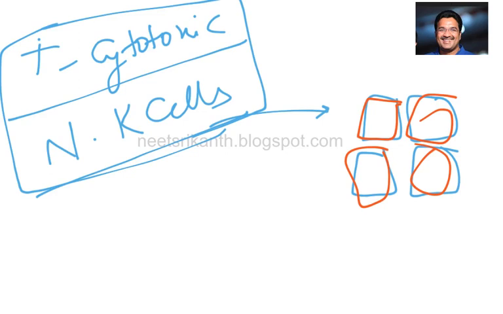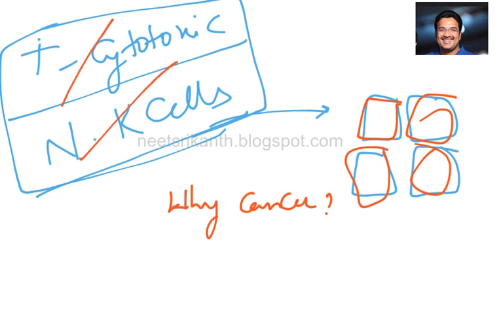Then the question arises: how do we get cancer? Simply we say failure of T cytotoxic cells and natural killer cells leads to cancer. So let's learn about the gene P53.